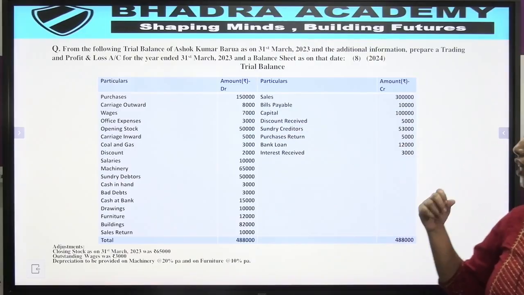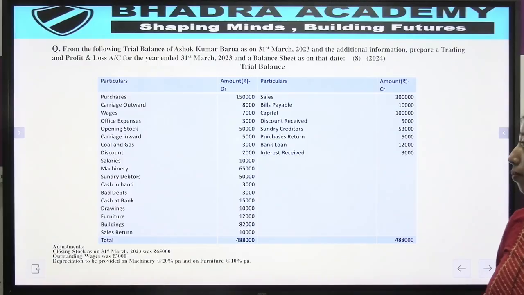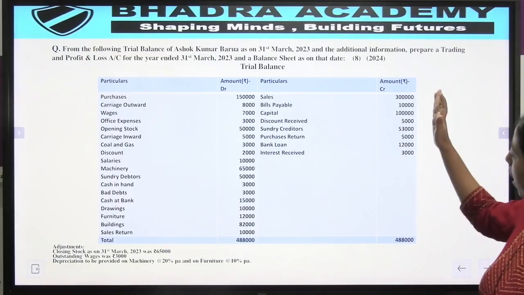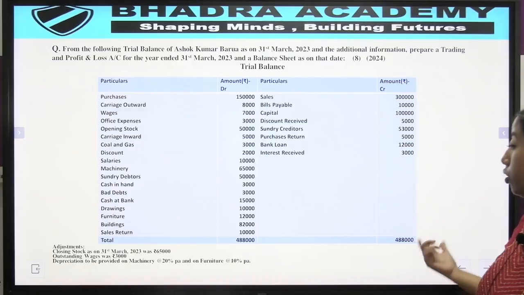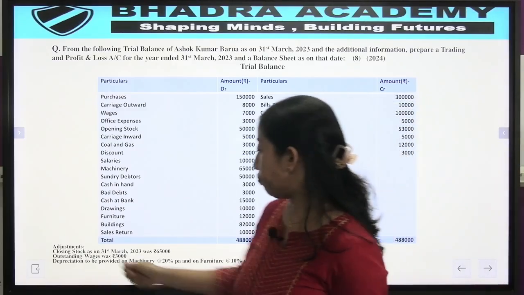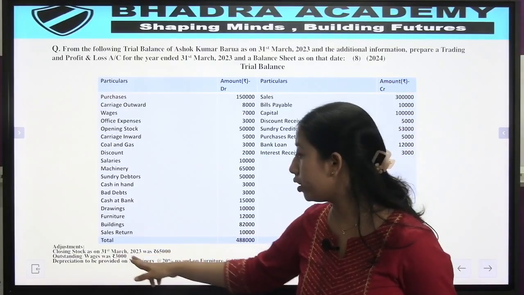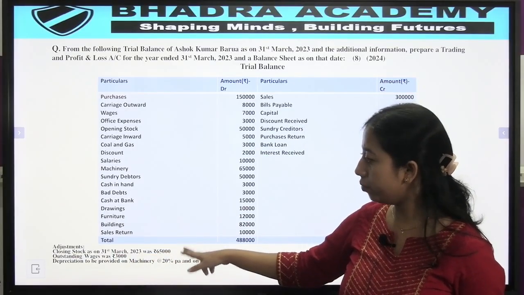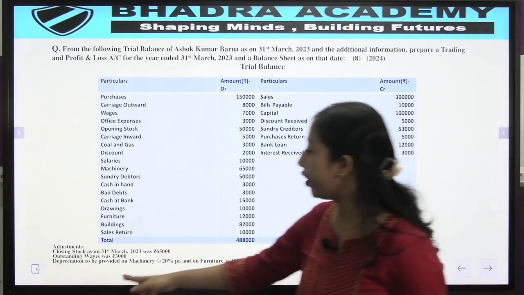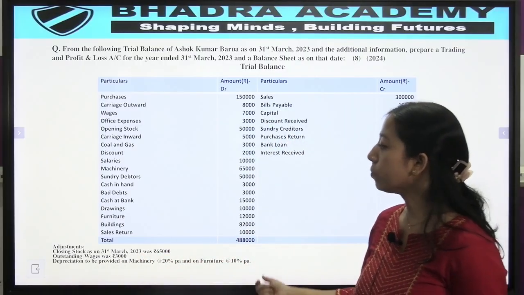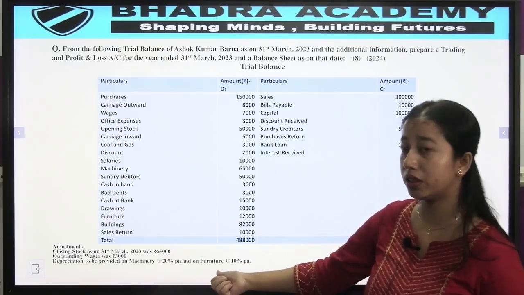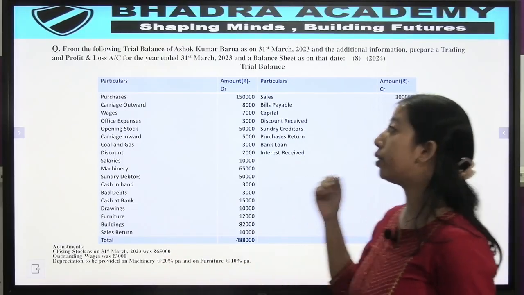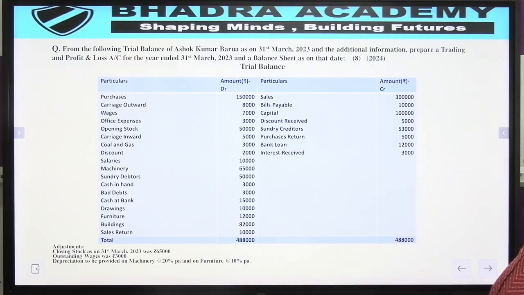Then in the credit side we have sales, bills payable, capital account, discount received, sundry creditors, purchase return, bank loan and interest received. And we have the amount this side, and the total here goes 4,88,000 rupees. Then in adjustments we have closing stock as on 31st March rupees 65,000. Then we have outstanding wages of rupees 3,000, and we have to provide depreciation on machinery at the rate of 20% per annum, and on furniture at the rate of 10% per annum. So we move to the answer now.